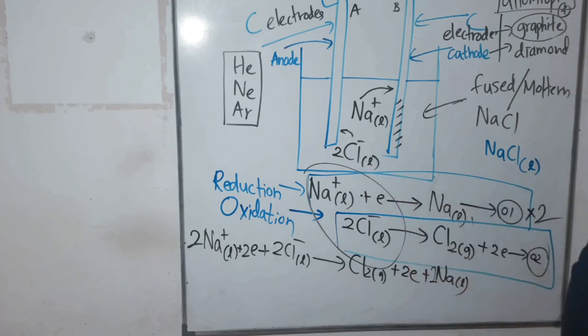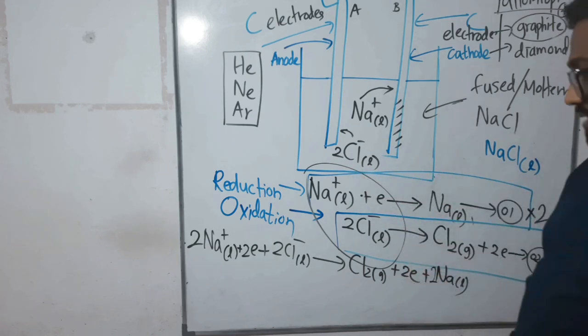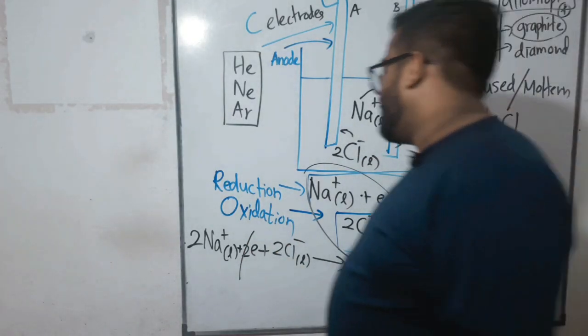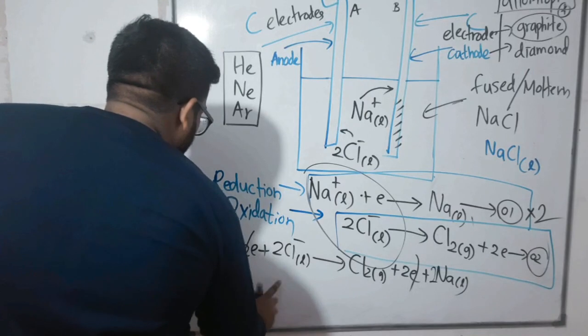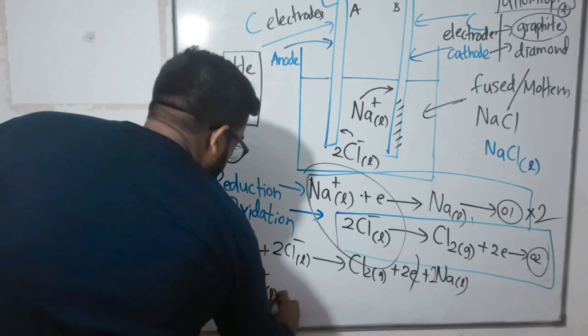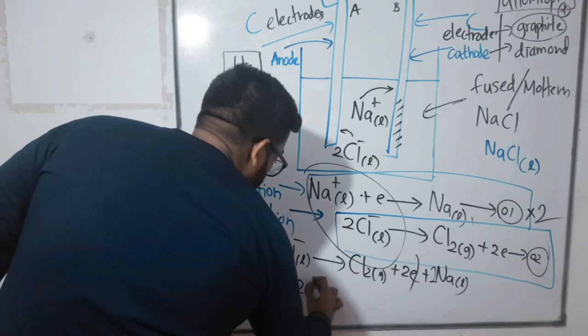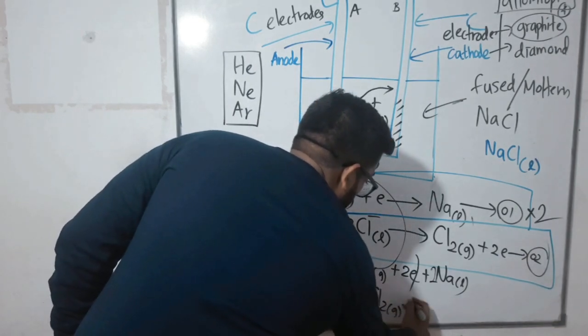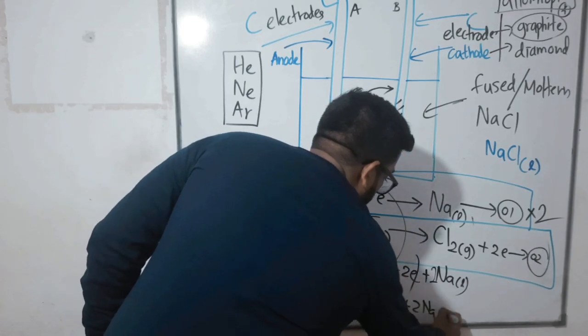Then the electrons are equal, and the 2 electrons cancel. Then you can take the final one: 2 sodium plus liquid plus 2Cl minus liquid gives Cl2 gas plus 2 sodium liquid.